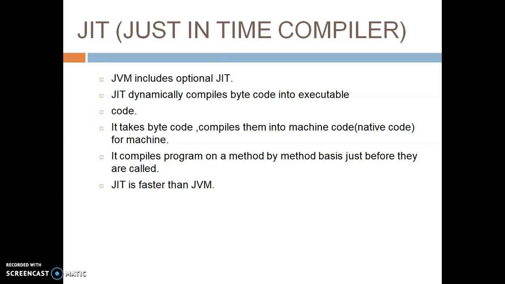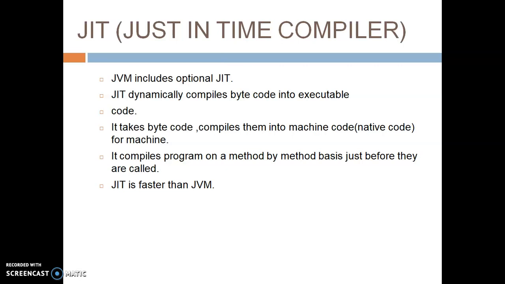So, what is JIT? JVM includes an optional JIT. Why is it optional? Because it works on optional machine code. The JIT operates on the bytecode. To improve execution performance, we are using JIT. JIT is a program which improves the performance.